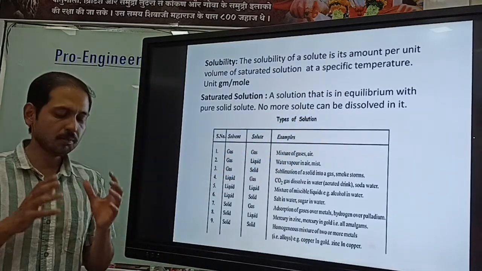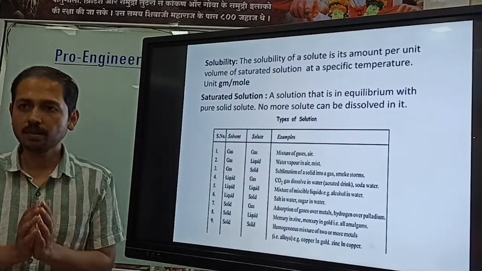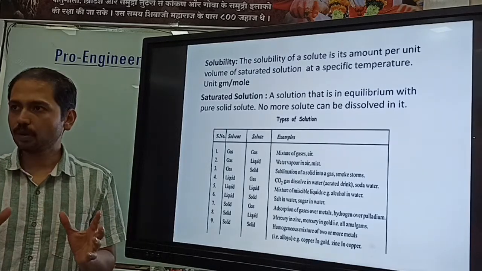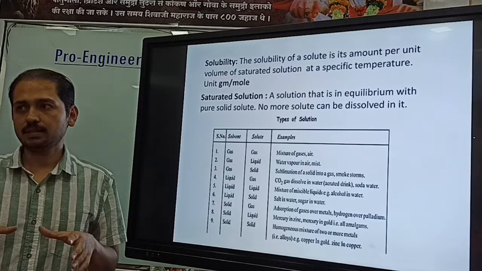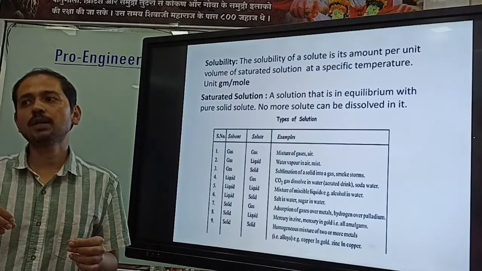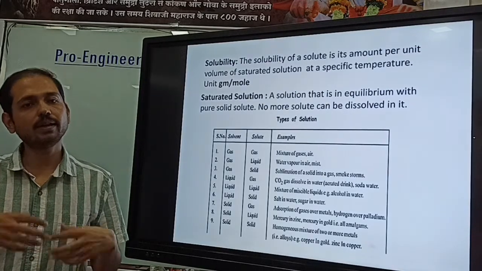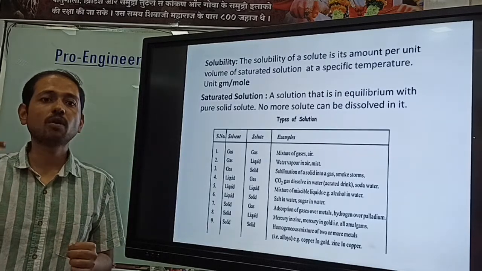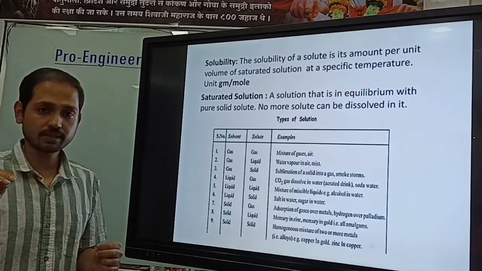That means, suppose you have taken 100 ml of water, right? You have added, let's say, 1 gram of sodium chloride. It dissolves, right? Again you can add 1 gram of sodium chloride. Again it gets dissolved. That means this solution is not yet a saturated solution.